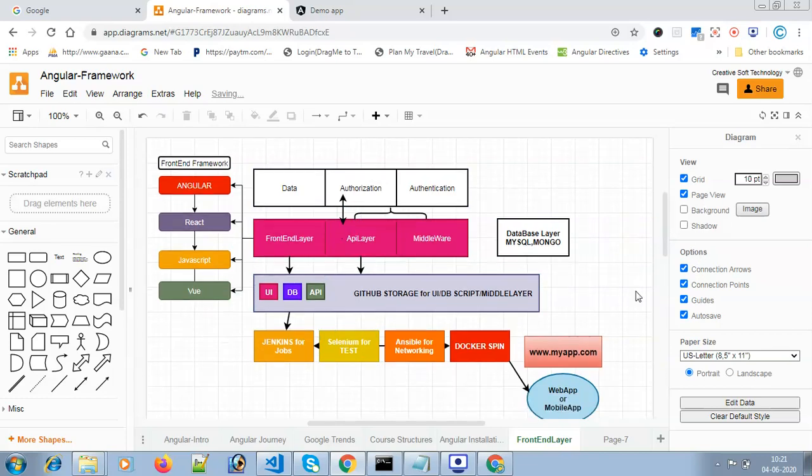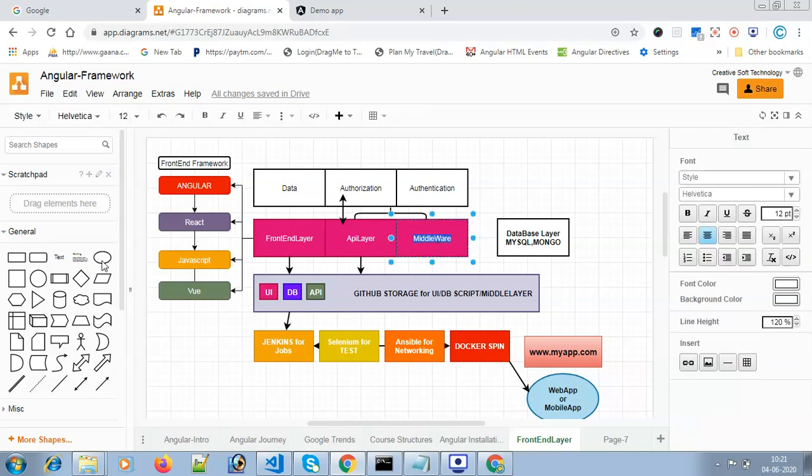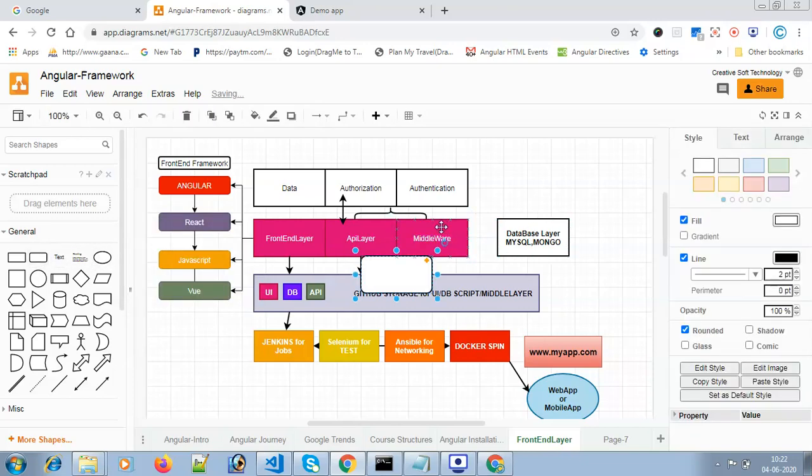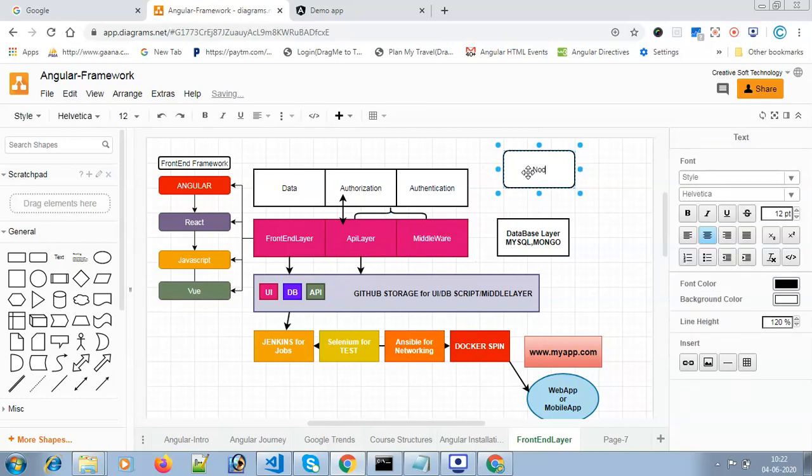If this is www.singlepagewebapplication.com, this is my web app or mobile app. This web app or mobile app is divided into parts: we have one front end, one API, one middle layer. For the middle layer you can use Node, PHP, Python, ASP.